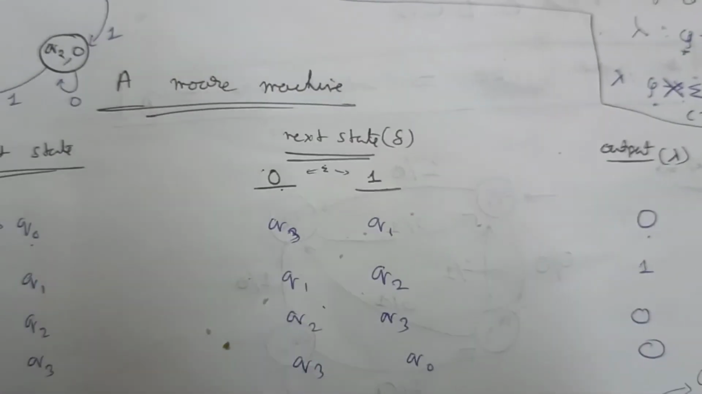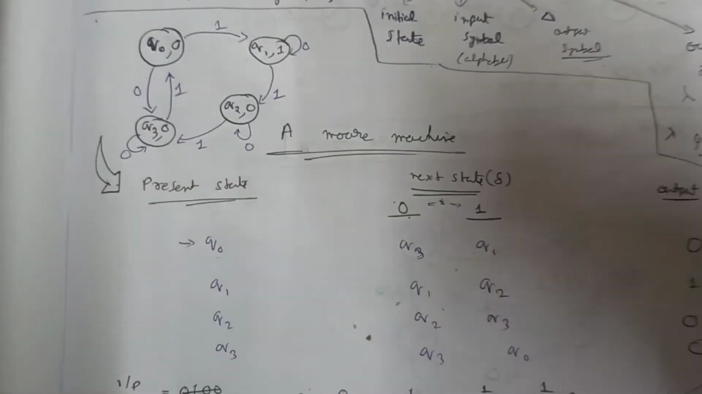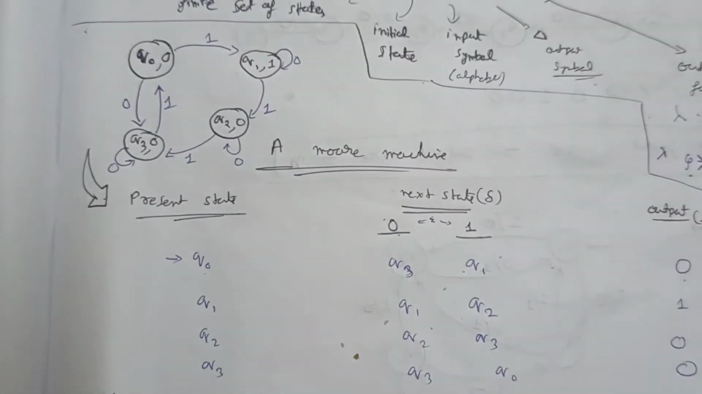And now we will see a simple Moore machine. So it is the machine I have drawn. This is a Moore machine.